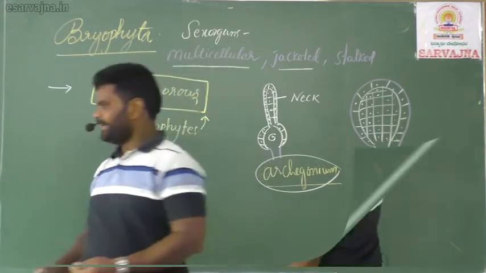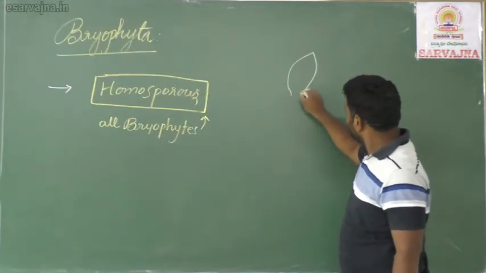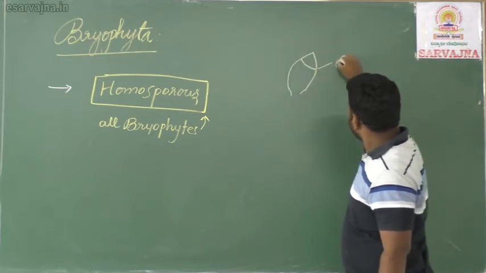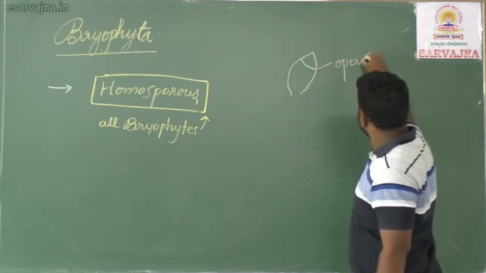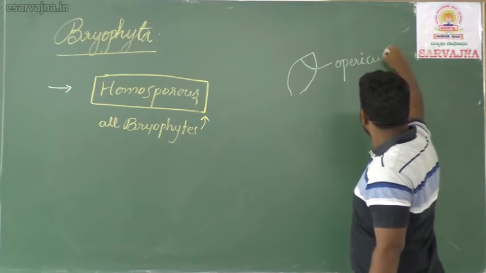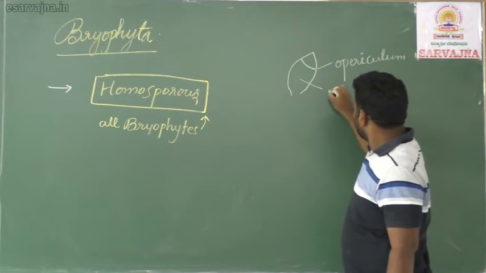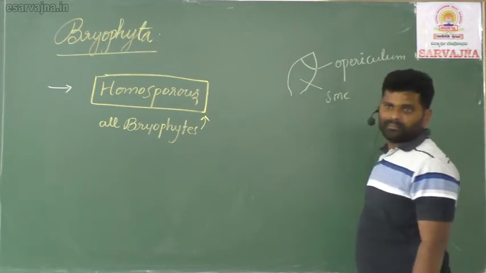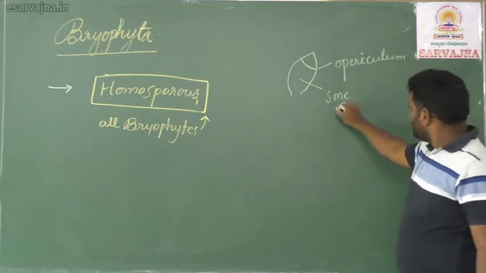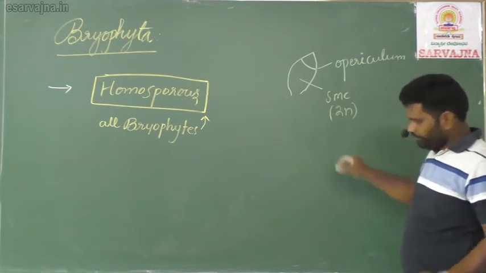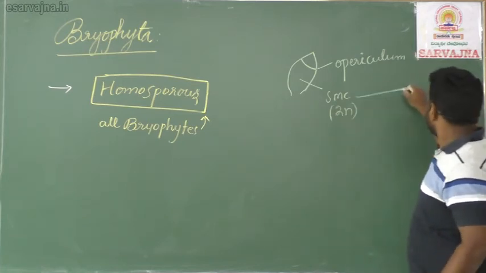I will explain. This is called the capsule. This is called the operculum. And in this, spore mother cells are there. Spore mother cells are always diploid. They undergo which division? Meiosis.